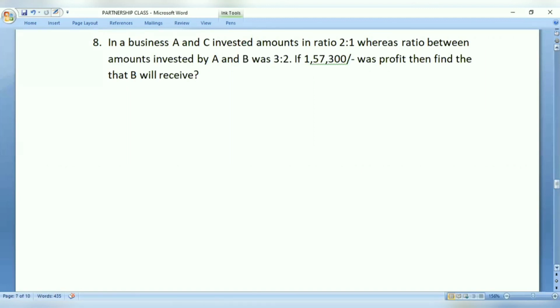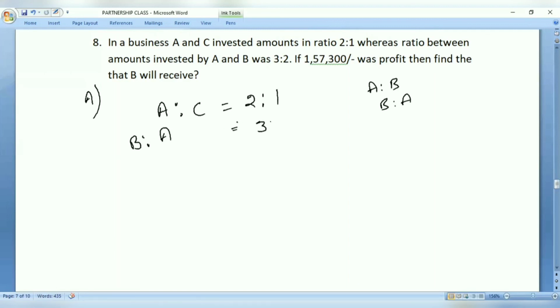Okay. Now let us write here. The amounts invested by A and C are given to you. That is 2:1. The amount of investment made by A and B, A is to B can also be written as B is to A, right? So if you take B is to A in this case, what is it? 3:2 is A is to B, but it is B is to A. So it becomes 2:3. So now we are calculating B is to A is to C.